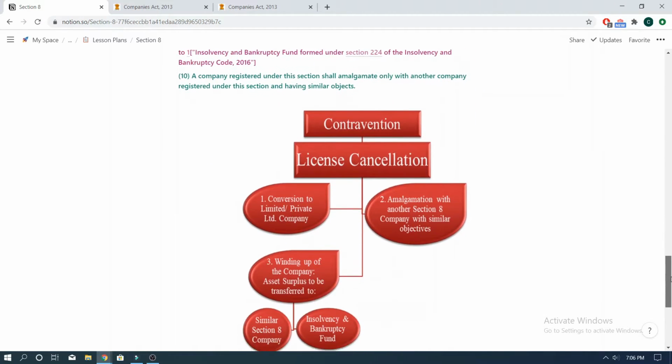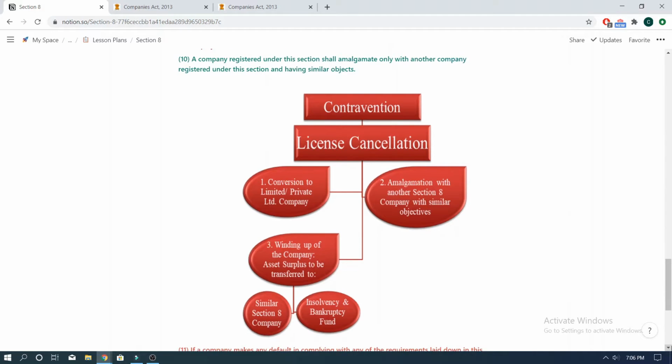and where pursuant to the winding up process, if at all, any residue assets of such a company are left even after the satisfaction of the debts and liabilities, then such surplus assets may be transferred to another company registered under this section having similar objects, subject to such conditions as the tribunal may impose, or such residue assets may be sold and proceeds thereof could be credited to a fund which was created under the Insolvency and Bankruptcy Code 2016, called the Insolvency and Bankruptcy Fund.